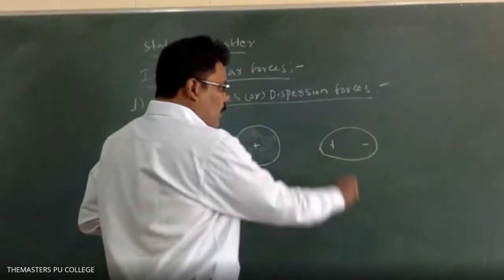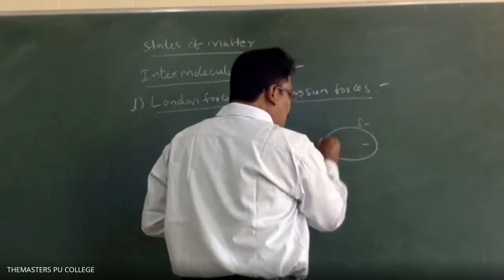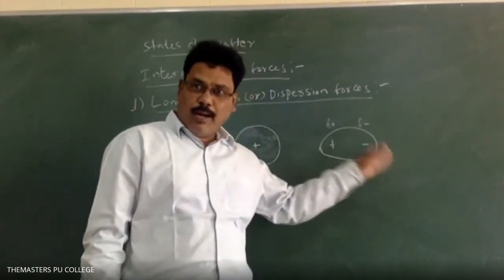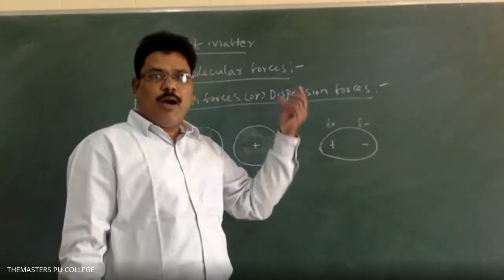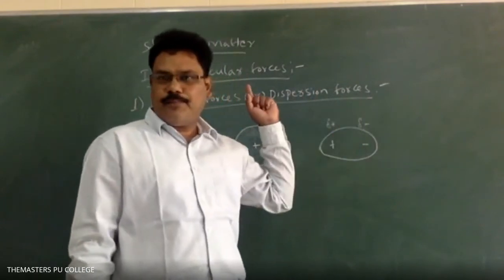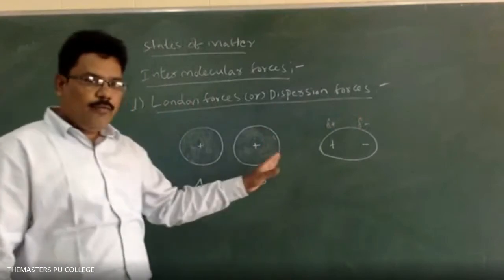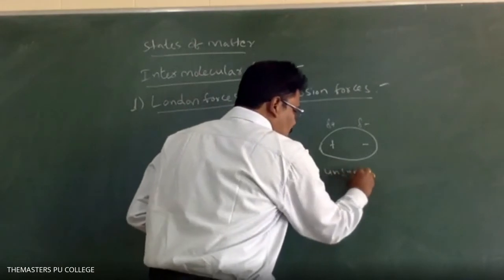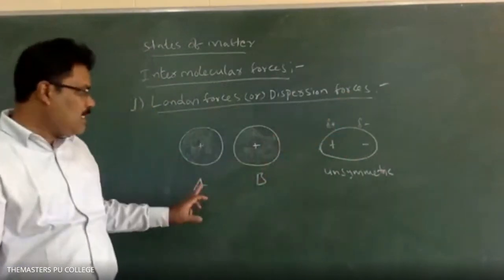Whenever the negative charge is present more here, unsymmetric, then it will get a partially negative charge, and here a partially positive charge. It is not completely positive or negative, but slightly, a little bit, so we can represent it as delta. So delta minus and delta plus. Momentarily the symmetric nature of the atom is becoming unsymmetric, so a temporary dipole is rising on one atom, that is atom A.